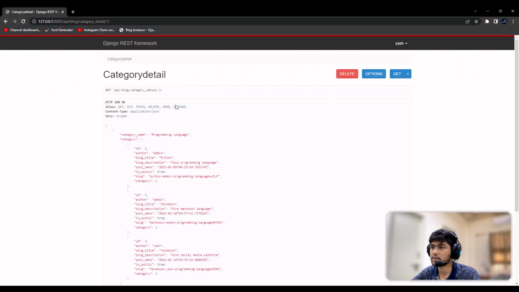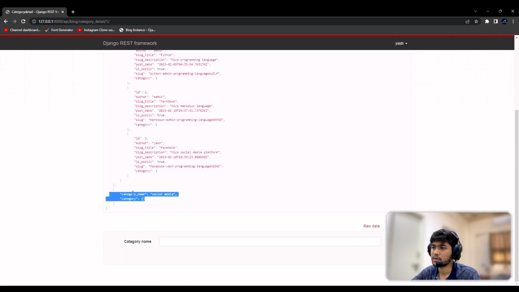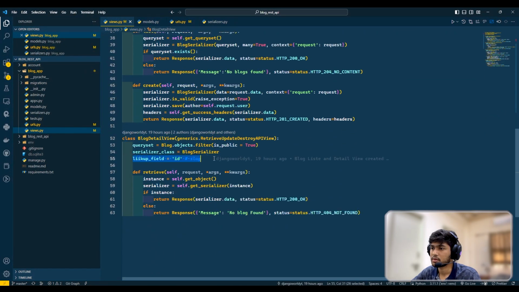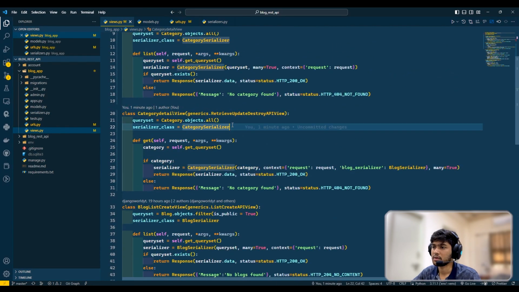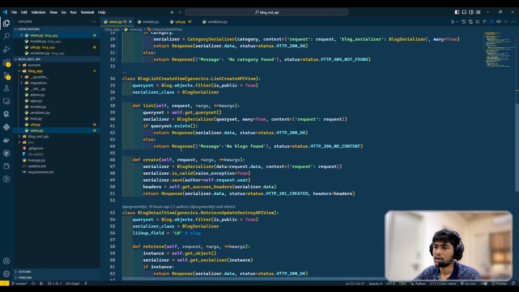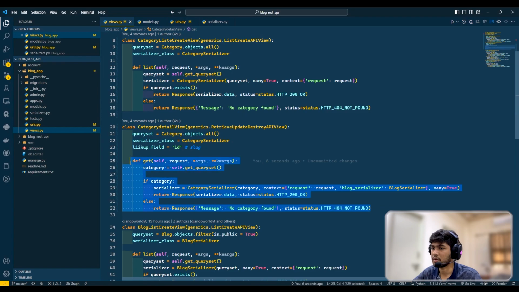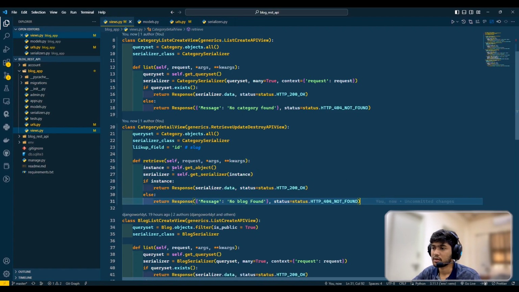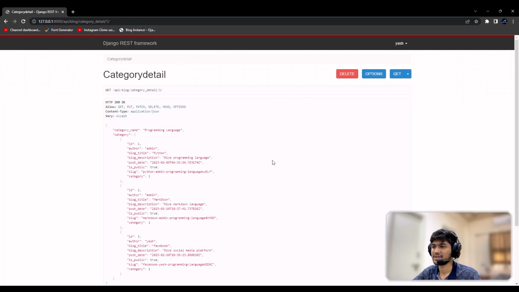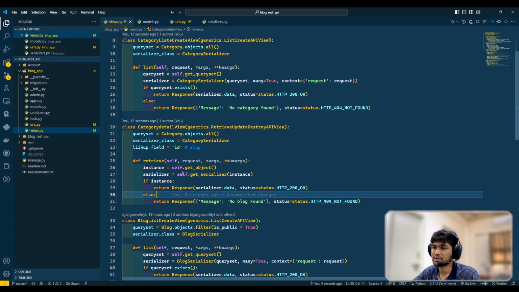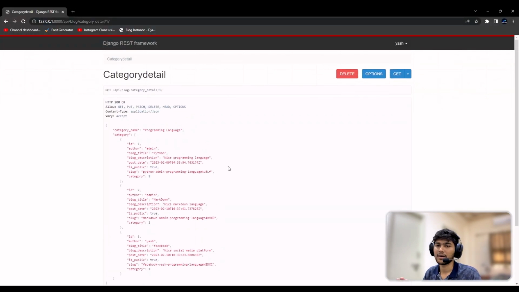And this is not working. See, this is showing me the second category also. So what I need to do is I'll just take this line, come over here, paste that, and I'll just copy this retrieve function. Okay, I'm not going to write all these things again, so paste that over here. Now I don't need to do anything else. I'll just refresh. Okay, now it's working fine. See, now the second category is also gone, and that error is also gone, and we don't need to write that many equals to true over here. Okay, so yeah, now everything is fine.